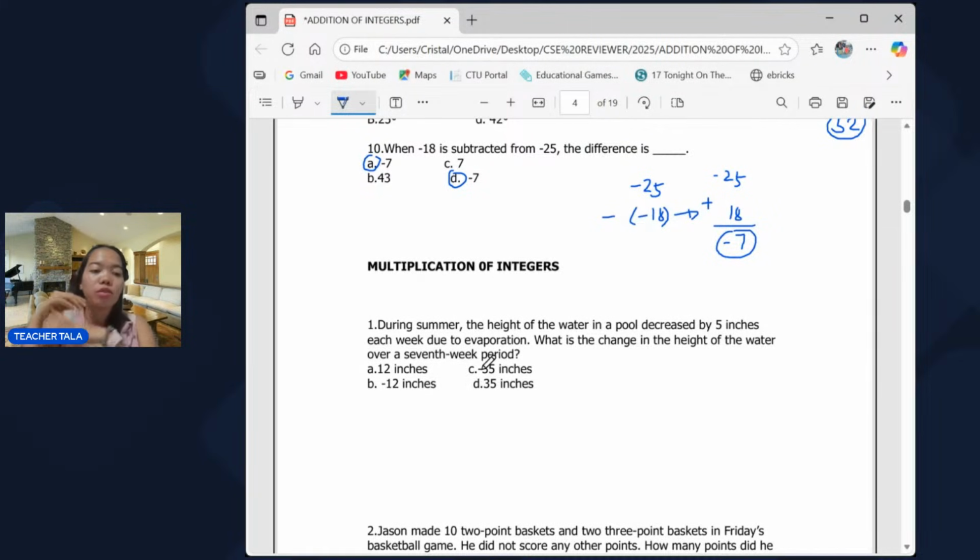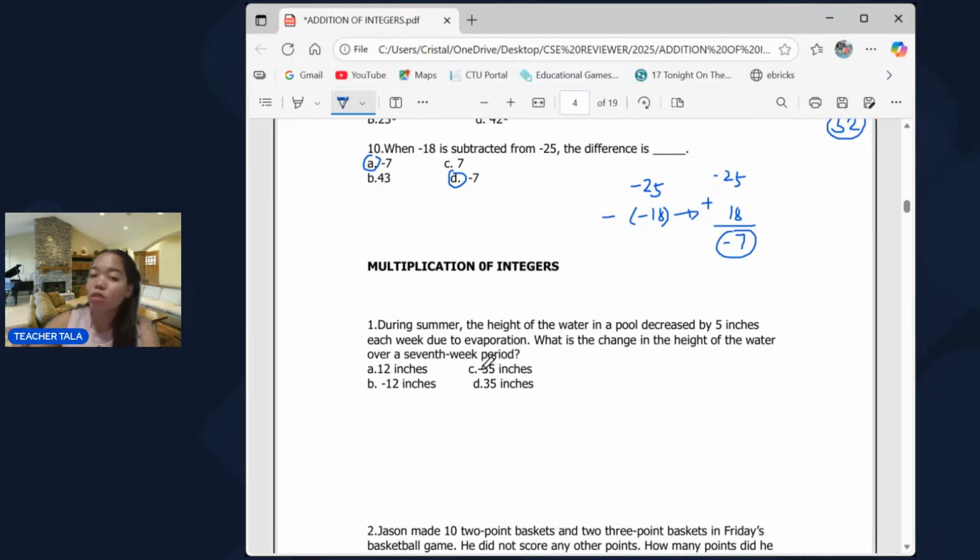So you need to always remember, you sing that, same signs, add and keep, different signs, subtract, take the sign of the greater number, then it will be exact. So that's it. Yun po yung addition. Sa subtraction naman, isa lang po yung na-add na rule. First is you have to change the sign of the subtrahend, and then proceed to the rules of addition. Okay?